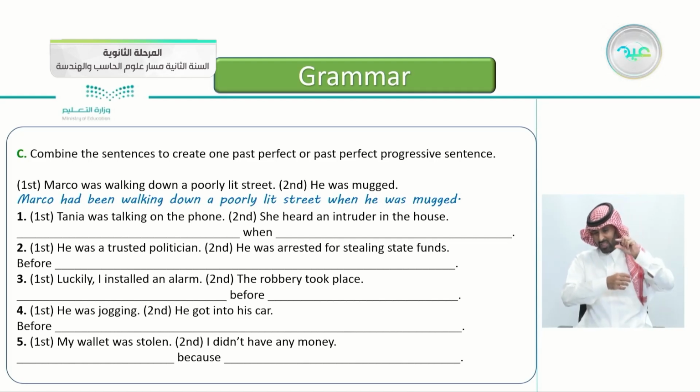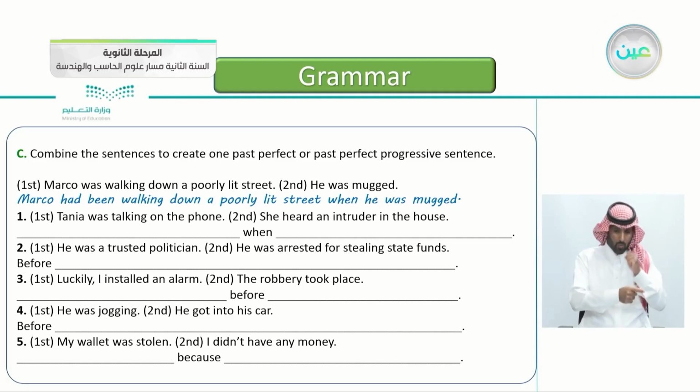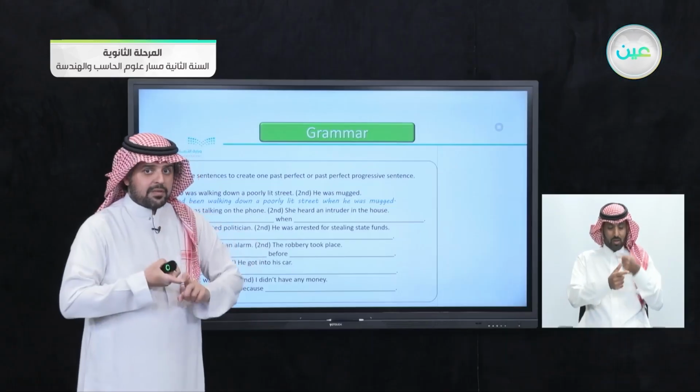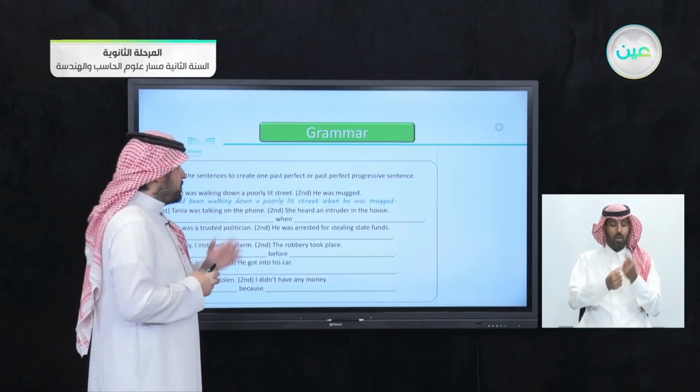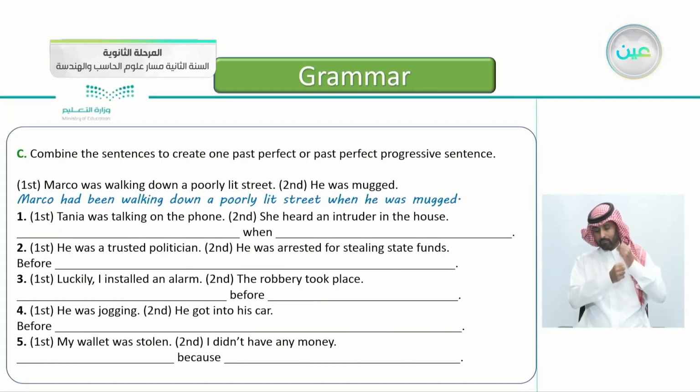The second event, he was mugged. So we have 2 sentences, 2 events. We want to combine them together either with the past perfect or the past perfect progressive. So the first one is already done. Marco had been walking down a poorly lit street when he was mugged. So here we used the past perfect progressive.